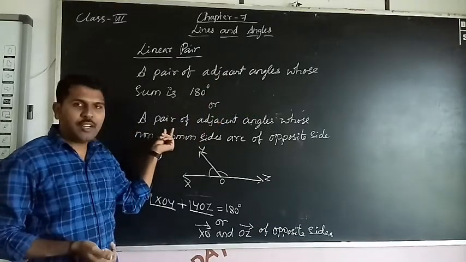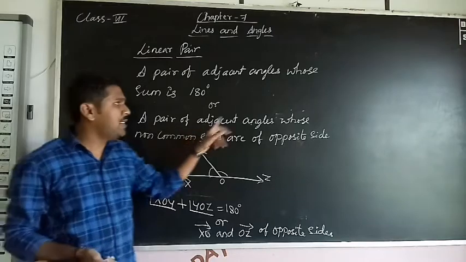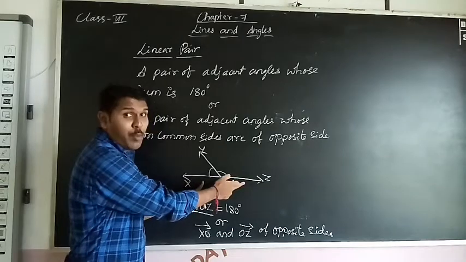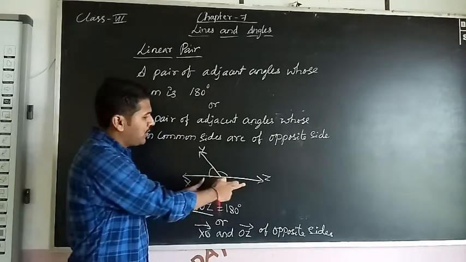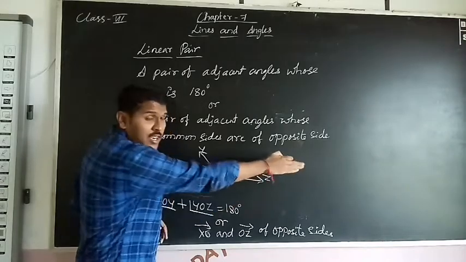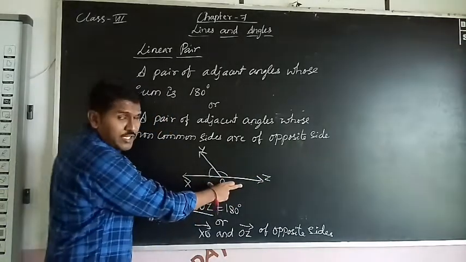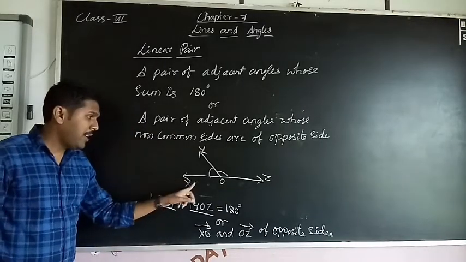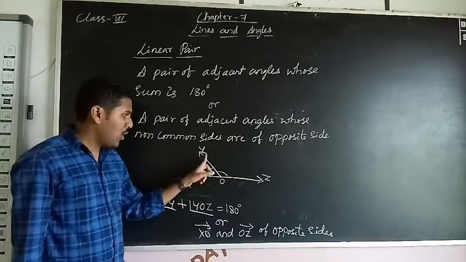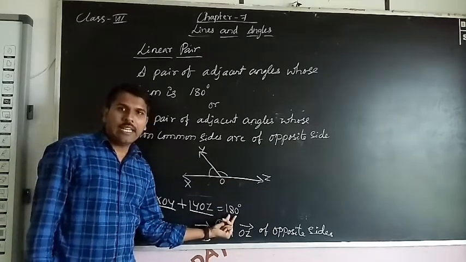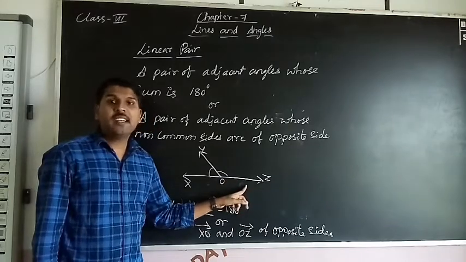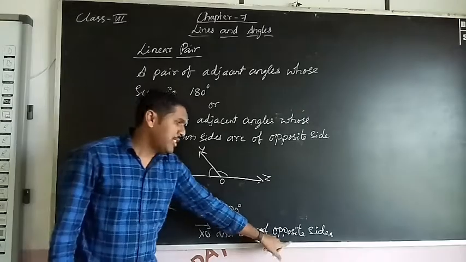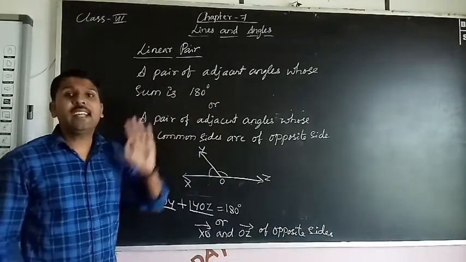Okay. So this is another definition of a linear pair: a pair of adjacent angles whose non-common sides, so these are the non-common sides. Normally I explain non-common arms. Arms means sides only. So these are opposite sides. This is on the right side and this is on the left side, exactly opposite each other. So this is the definition of linear pair. I'll write that linear pair XOY plus YOZ equals 180 degree. Why 180 degree? Because straight angle means 180 degree. Otherwise XO and OZ are opposite sides. So this is called a linear pair.